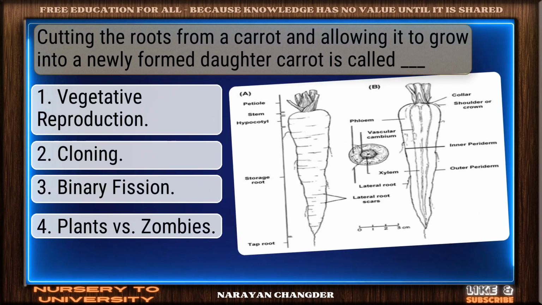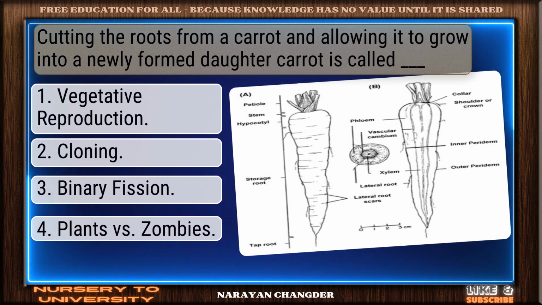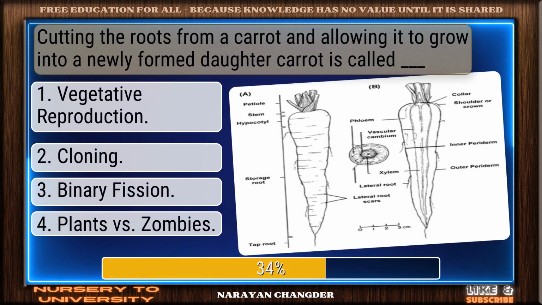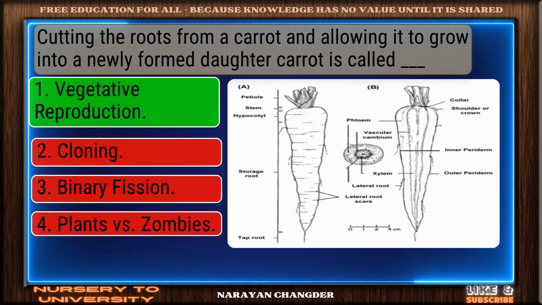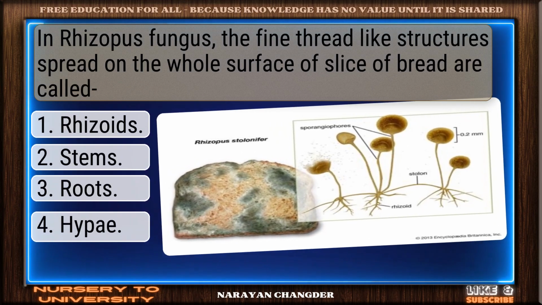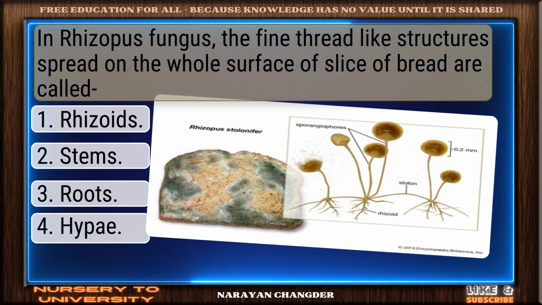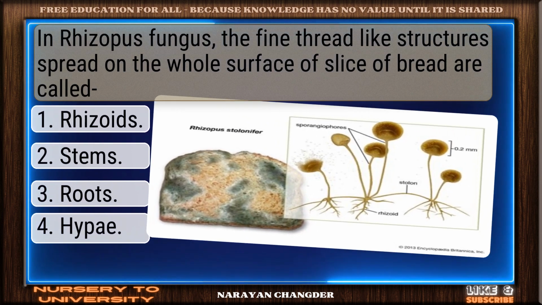Cutting the roots from a carrot and allowing it to grow into a newly formed daughter carrot is called dash. You chose vegetative reproduction, and it is correct. In Rhizopus fungus, the fine thread-like structures spread on the whole surface of slice of bread are called.